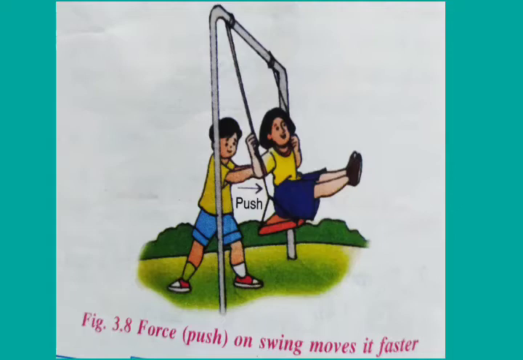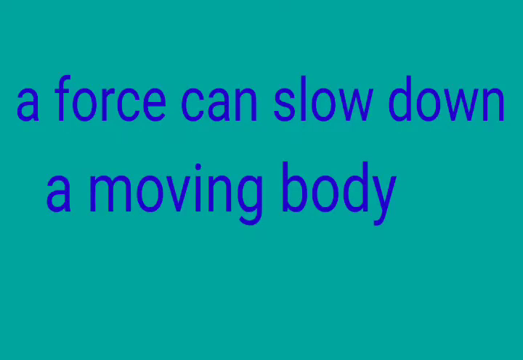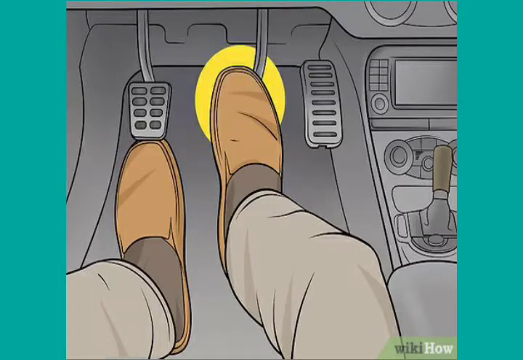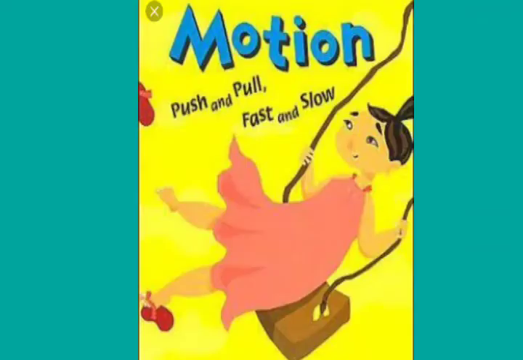Next effect, a force can slow down a moving body. When a force is applied on a moving body in a direction opposite to the direction of motion of the body, it slows down or stops. For example, the speed of a moving vehicle is slowed down by applying the brakes. A swing can be slowed down if a boy, instead of pushing it, pulls the swing in the opposite direction.